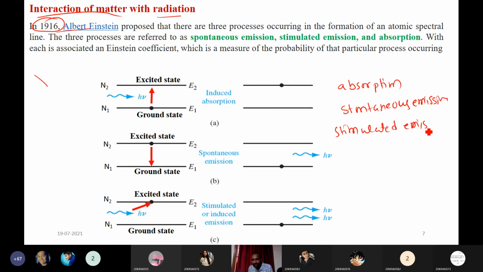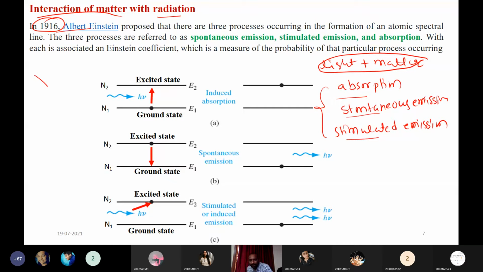These three processes take place when light interacts with matter, or radiation interacts with any material particle. When light is incident on matter, these three processes take place: absorption, spontaneous emission, and stimulated emission.